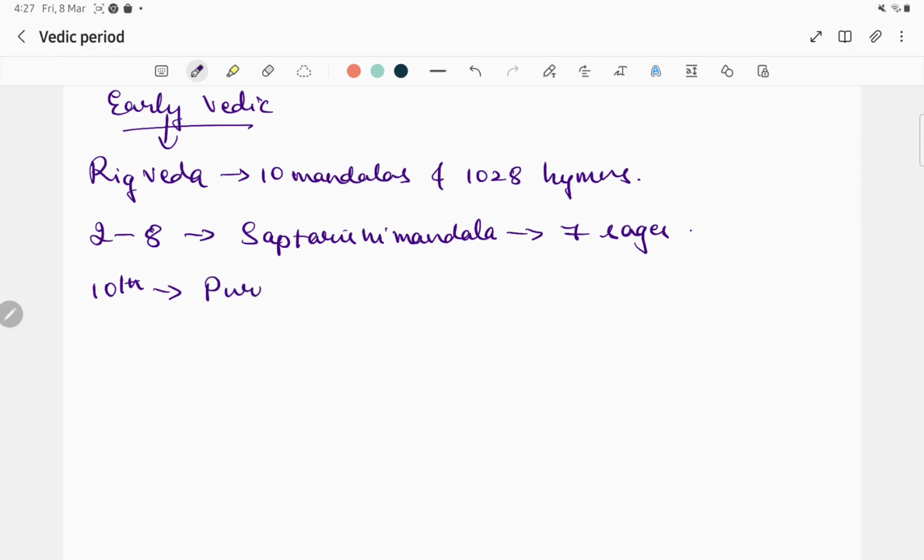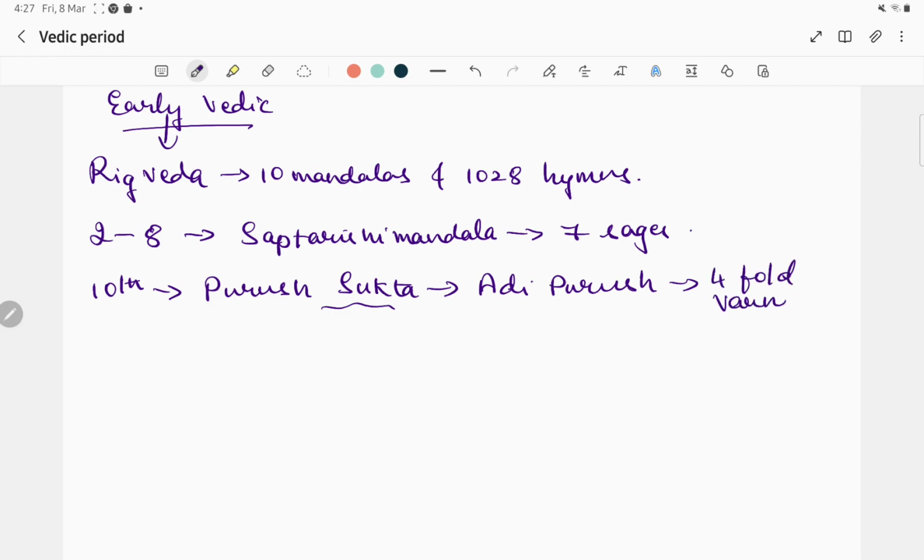is famous for Purush Sukta, which explains about the Adi Purush, and also the fourfold Varna system. So the first time we see the Varna system is in the Vedic time.